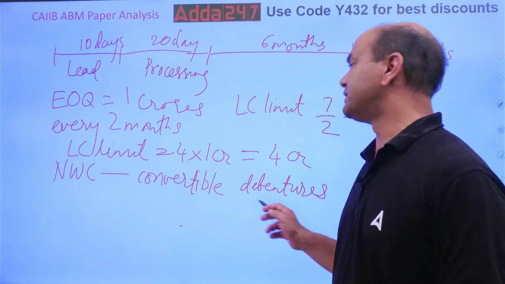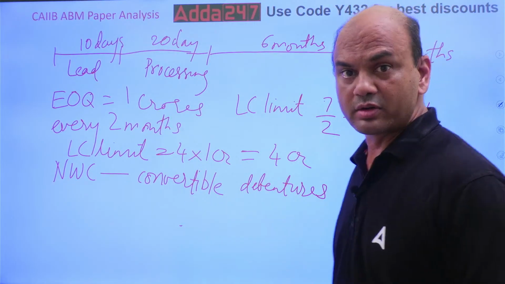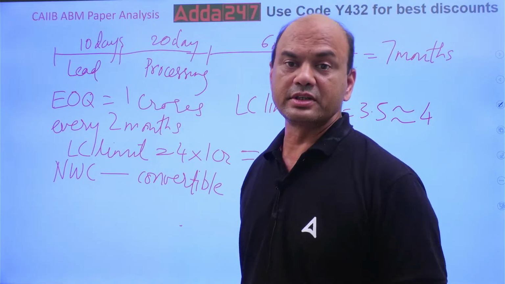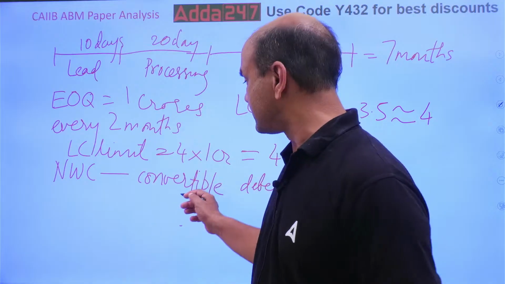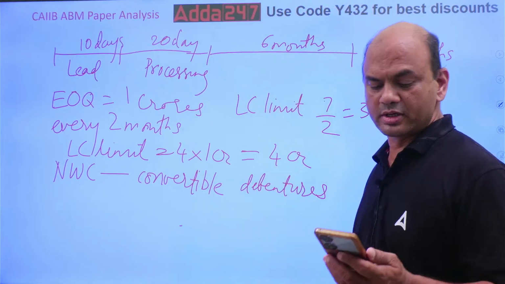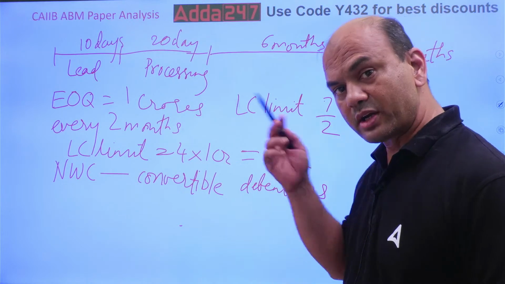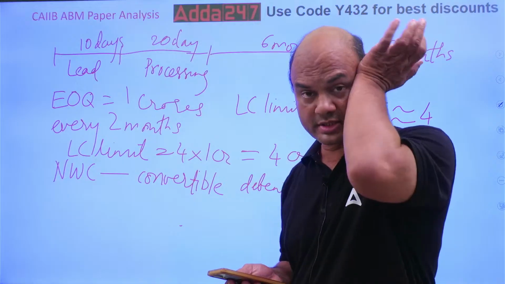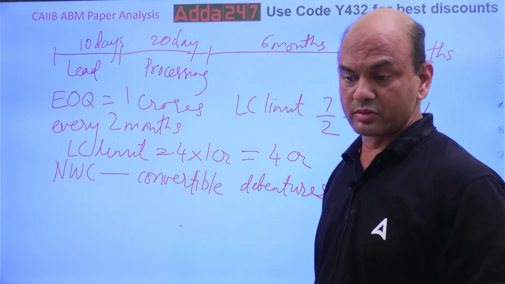So, convertible debentures. Should NWC include convertible debentures? Of course, why not? Because what is NWC? Current assets minus current liabilities. Debentures are part of current liabilities, so it will be included, definitely. Once it is converted to shares, then it becomes a capital part. Then it is not included.